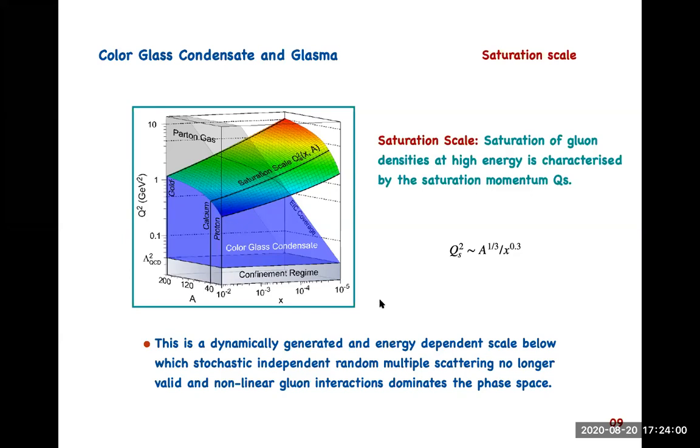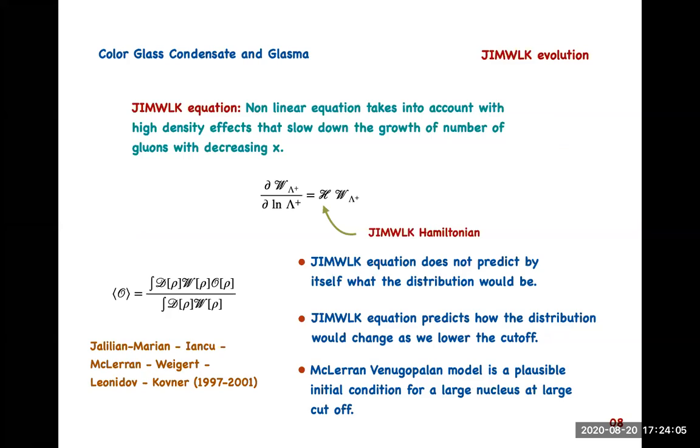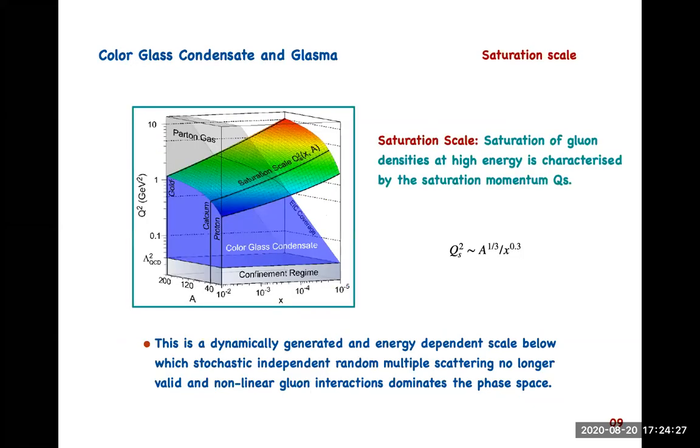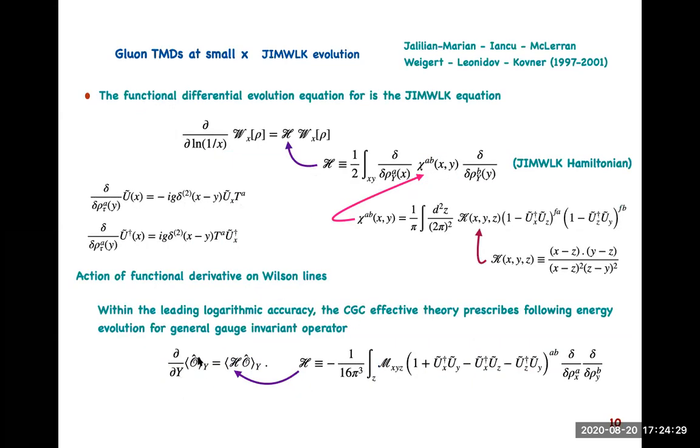So that's all. The other point in this particular talk that I wanted to mention is that this is the equation that can evolve a class of operators. Mostly those operators are Wilson line operators, or Wilson line correlators, or their derivatives. So any observable that is constructed from a chain of Wilson lines can be evolved with this equation.